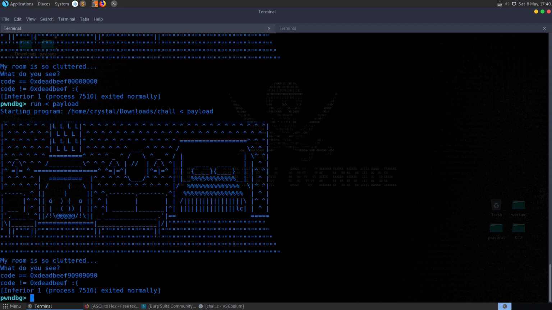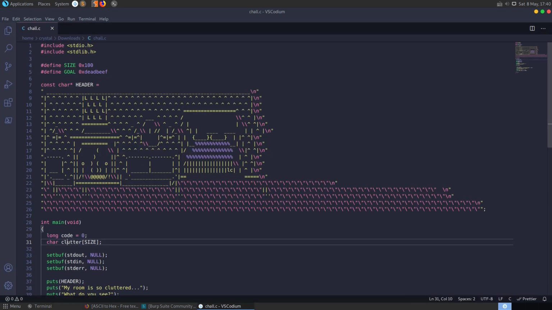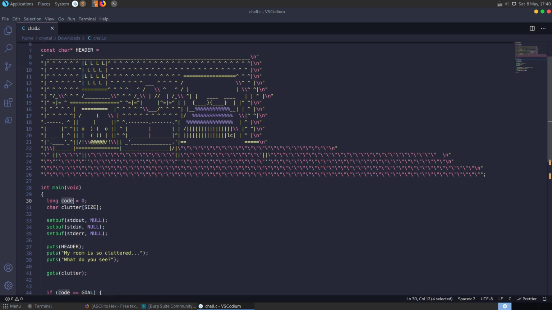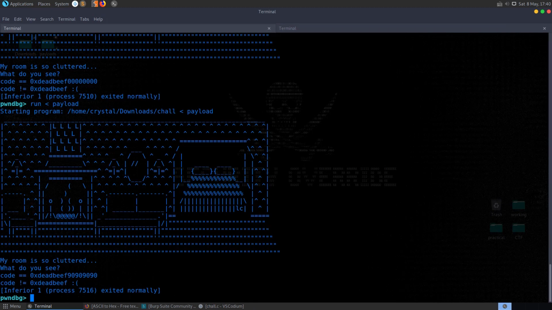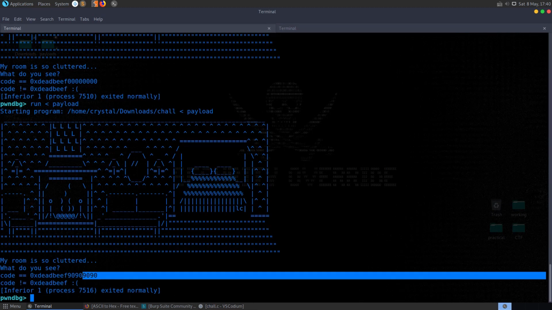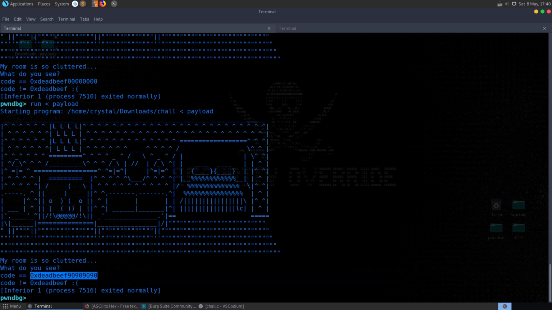So I couldn't get this to work, and I was looking around to see how I could do this for a little while, and then just figured, well, we have control of the instruction pointer anyway, and we have our system cat flag.txt in there, so let's just take a shortcut, or maybe the intended solution. Maybe this is just kind of a rabbit hole, I'm not too sure. Maybe somebody can let me know in the comments, did they successfully just overwrite this? I also tried adding in the new line as well, but I couldn't get that to work. So let's